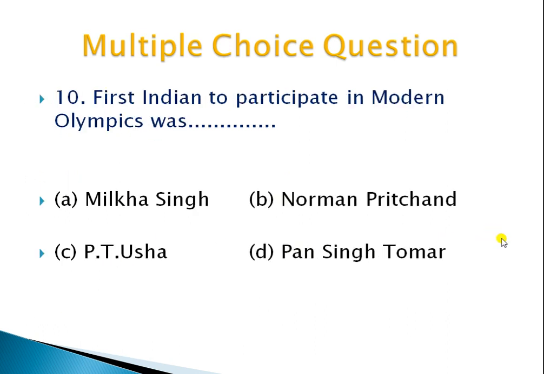Okay, move to the next question, which is: the first Indian to participate in the modern Olympics was, who was that person? Option A is Milkha Singh, option B Norman Pritchard, option C PT Usha, or D Pan Singh Tomar. Okay, then the right answer is Norman Pritchard. Spelling mistake here, this is R. Pritchard. Okay, the right answer is Norman Pritchard.